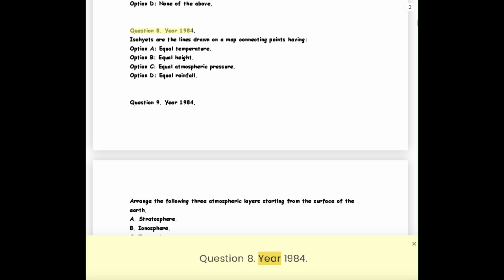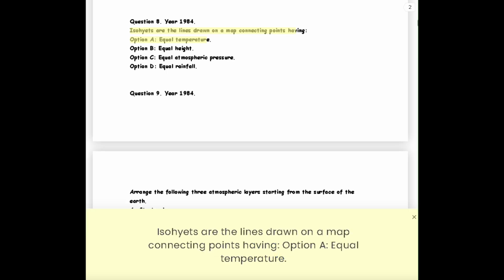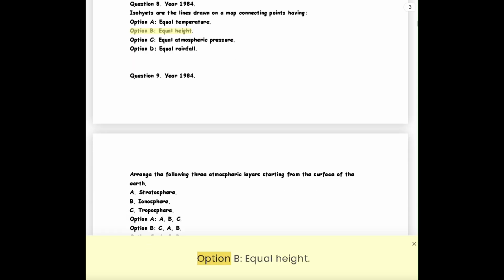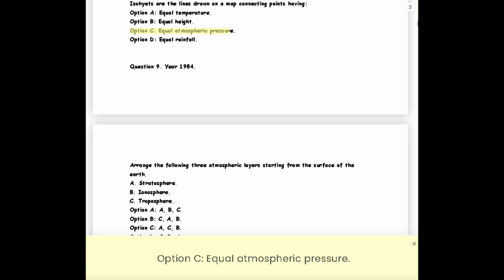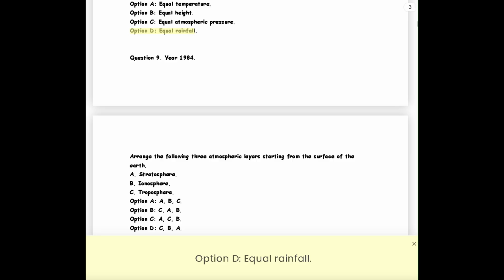Question 8. Year 1984. Isohyets are the lines drawn on a map connecting points having Option A. Equal temperature. Option B. Equal height. Option C. Equal atmospheric pressure. Option D. Equal rainfall.